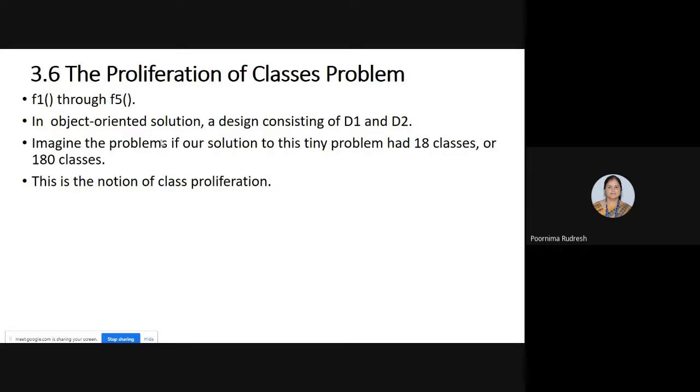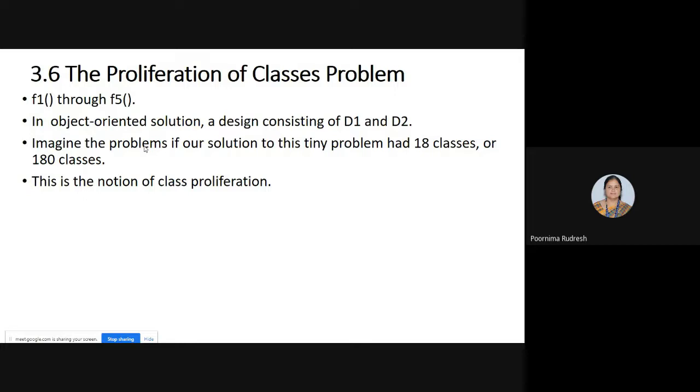If the developer wants to modify any one class of the 180 classes, then the problem arises. Maintaining a large number of classes is also difficult, or rather complex, because as the classes increase, complexity increases. And if the classes are interdependent on one another, then if we modify any one class, it affects the operation or functionality of other classes.